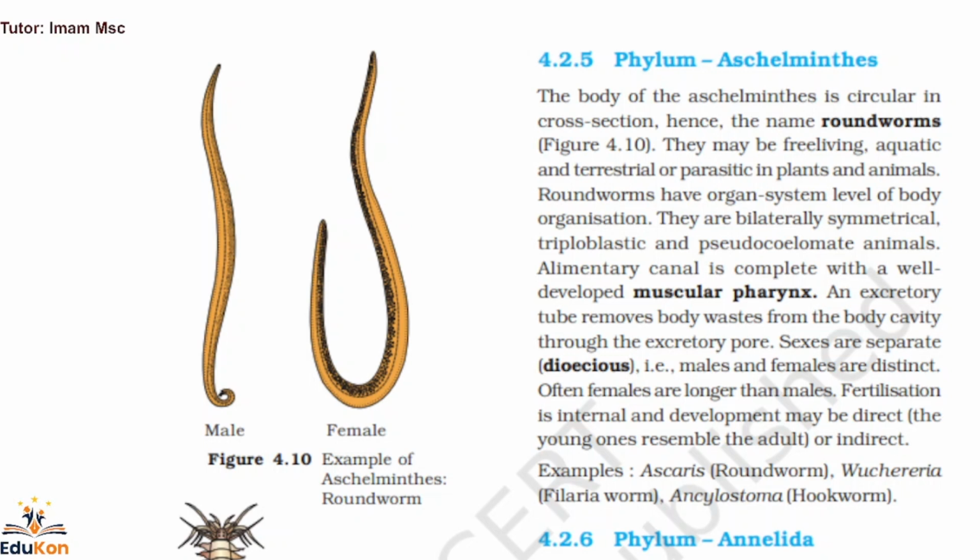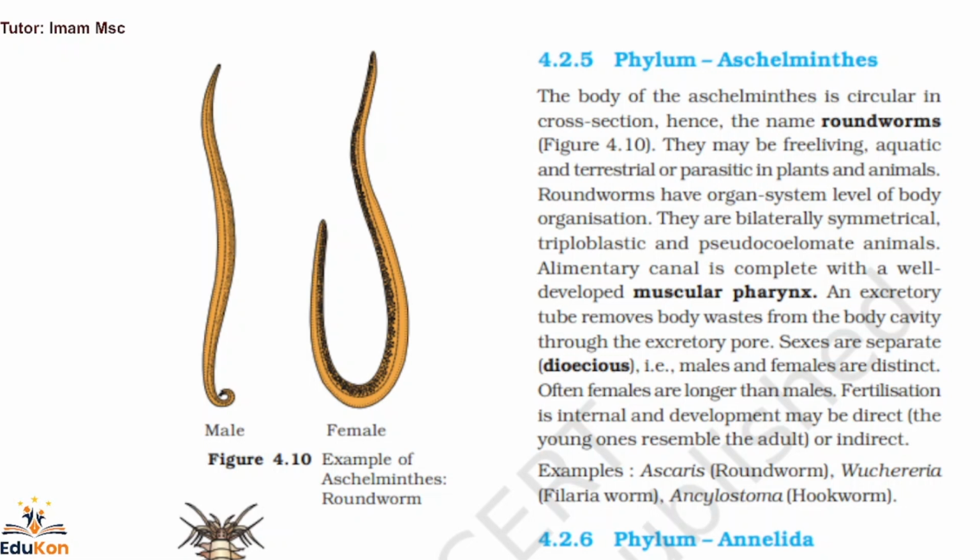So the question is, which of the following is dioecious? The names will be there, like example Wuchereria, filaria worm, or other names, and Wuchereria is a right example. Sometimes there are other organisms which come under a different phylum which are also dioecious. Then maybe at times more than one option will be correct. Such type of questions we can expect from this topic.